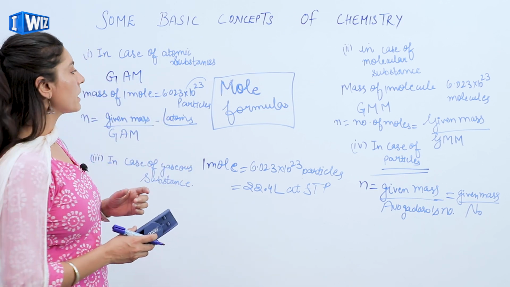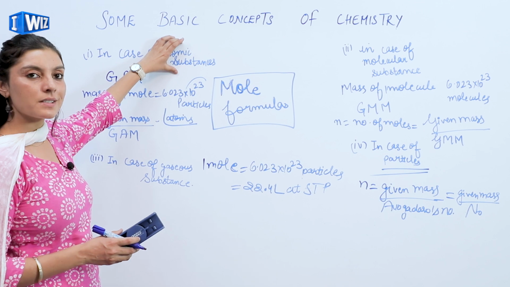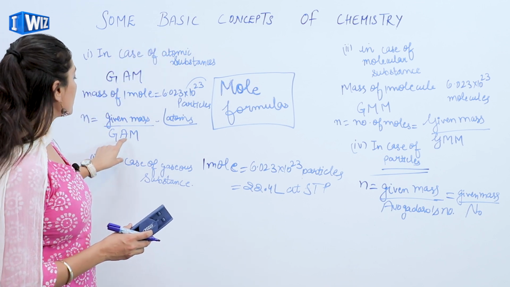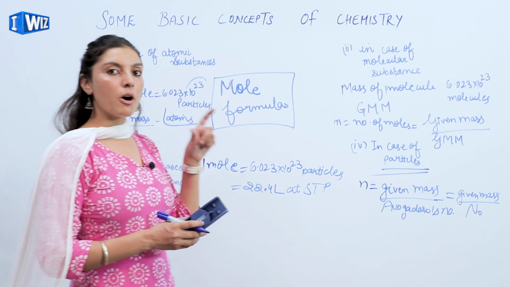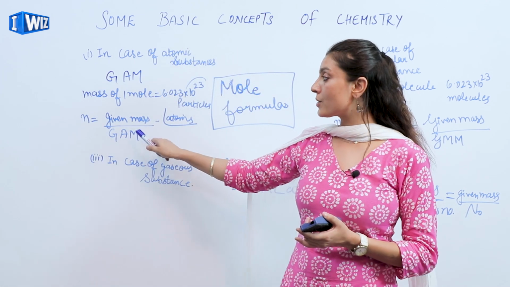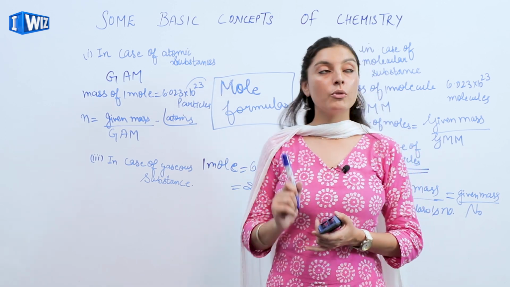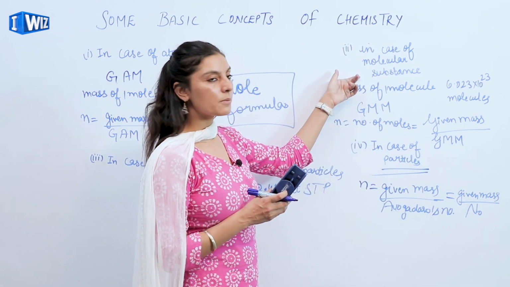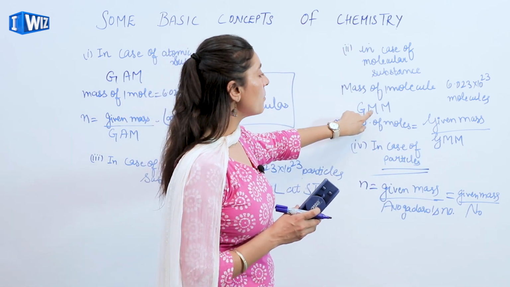I'll repeat it once again. When we have the atomic substances, we consider gram atomic mass, and the formula of the moles and the gram atomic mass is given mass to the gram atomic mass. Moving ahead, when we have the molecular substance, we have gram molecular mass.